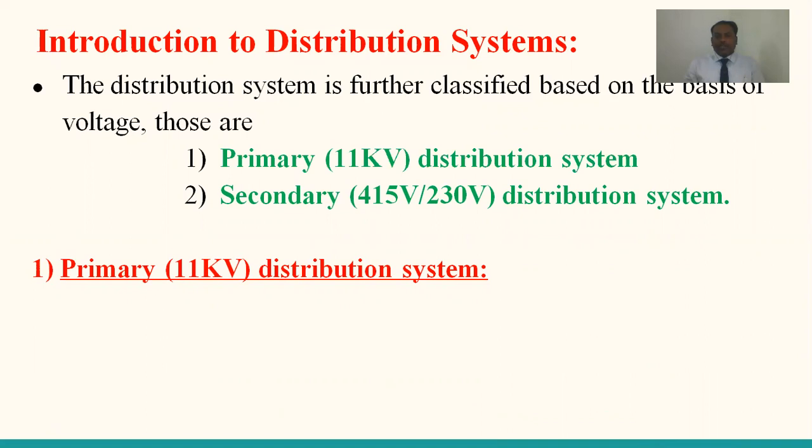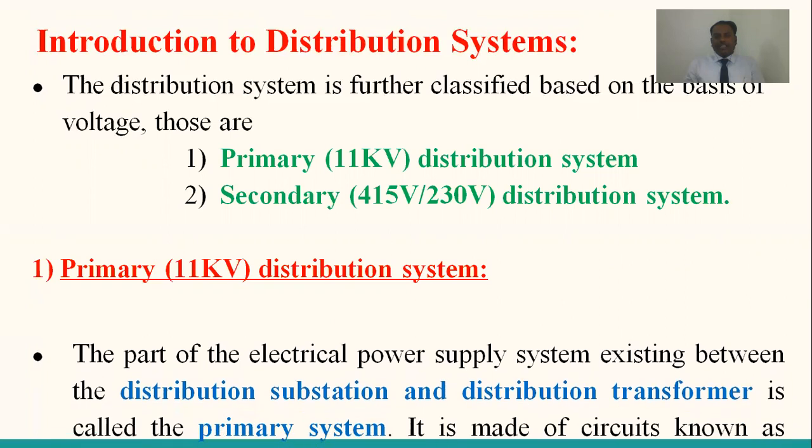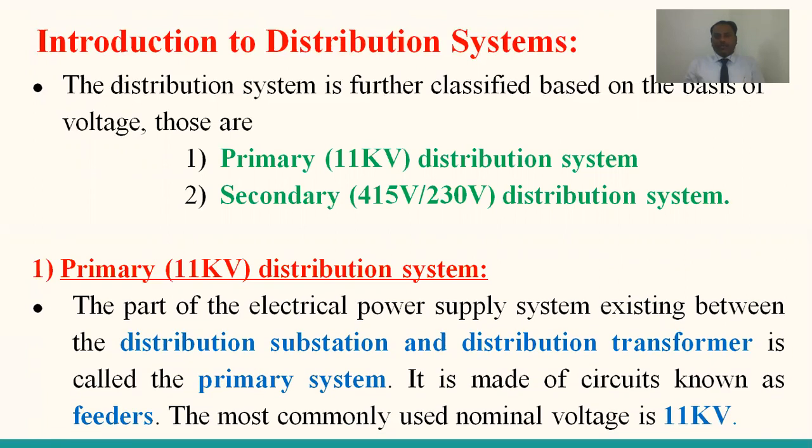Primary distribution is the one which commences from the distribution substation up to the distribution transformer, which is located nearer to the consumers.